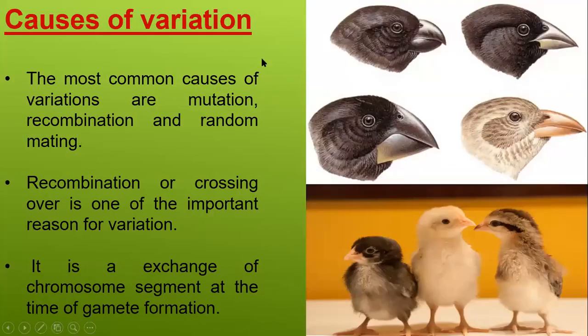Next one, we have the causes of variation. The most common cause of variation is mutation, then recombination and random mating. You have to study these 3 terms only. You don't need to have defined all these things. Mutation means there may be changes in a particular chromosome or gene. I have already told you about XXY, XYX. In the sex chromosome, you will have certain variation.